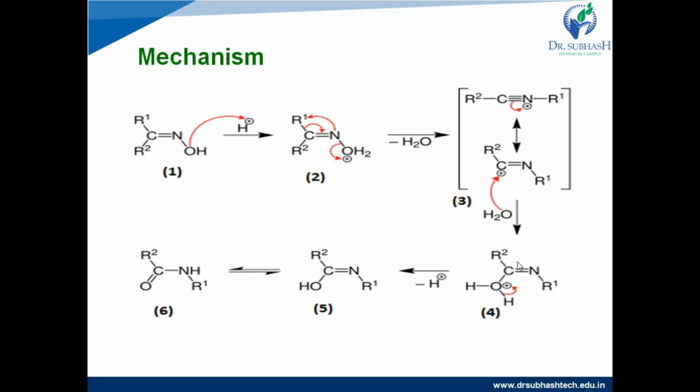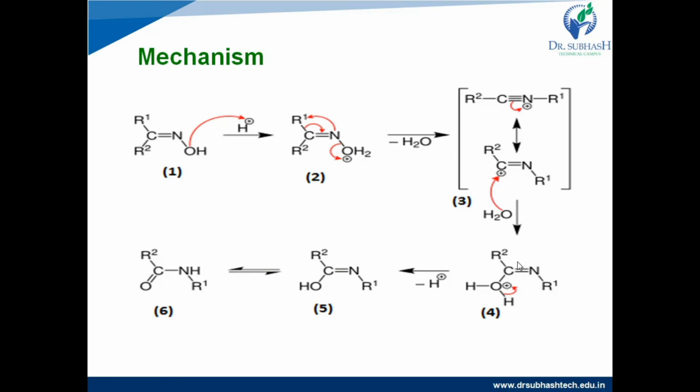So the pi electrons between carbon and nitrogen move toward between carbon and oxygen, right? And form structure 6. And simultaneously hydrogen, or proton, from the oxygen moves toward nitrogen and forms the amide function, that is CONH.